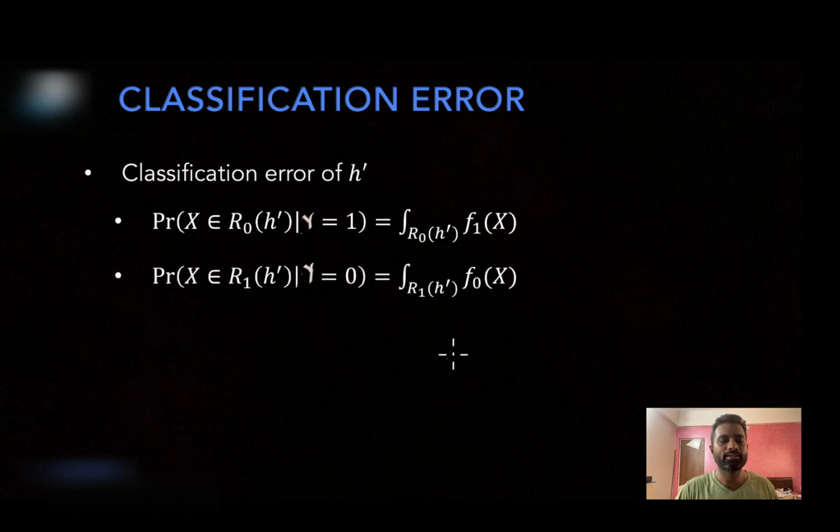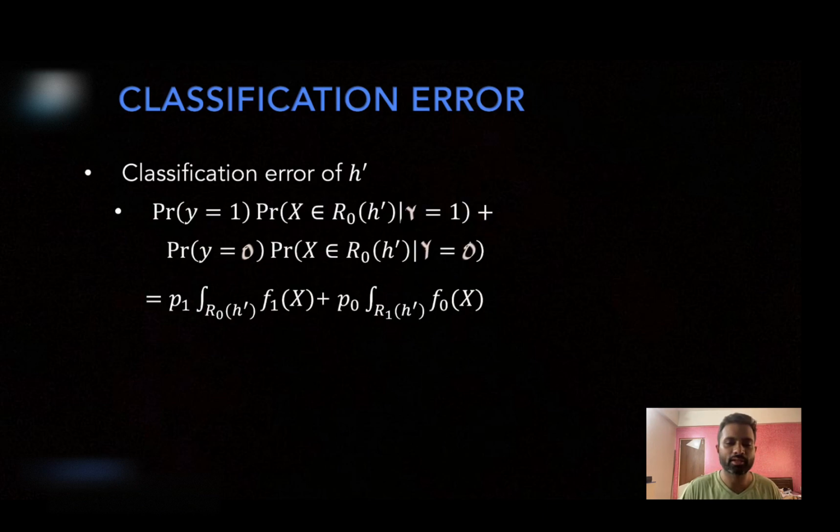Similarly, the second term becomes integration over R1 class conditional probability for class 0, right? So now replace this quantity into the earlier equation. So this classification error becomes P1 times integration over R0 f1 of x, plus P0 times integration over R1 f0 of x. So please know, I am considering all possible x's, and this x will either fall into R0 or it will fall into R1. And only one of the terms will become active in these two terms, either the blue term or the pink term.